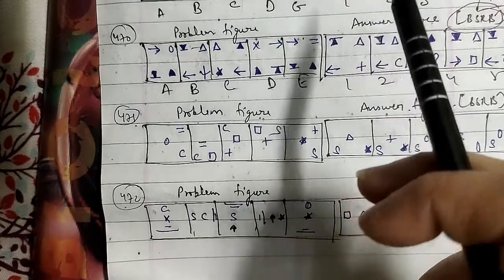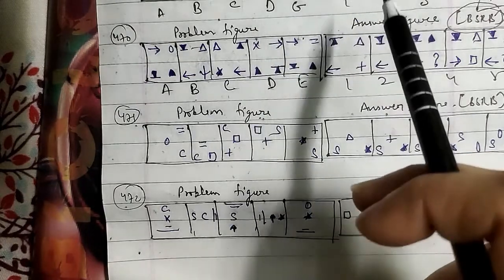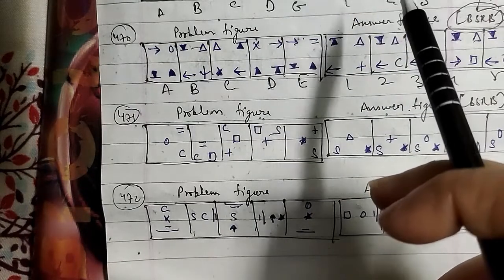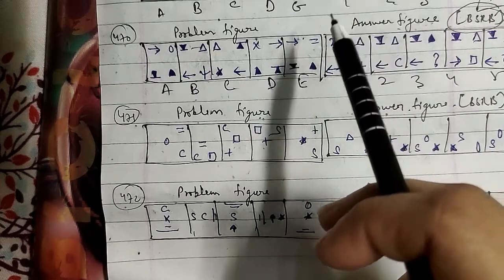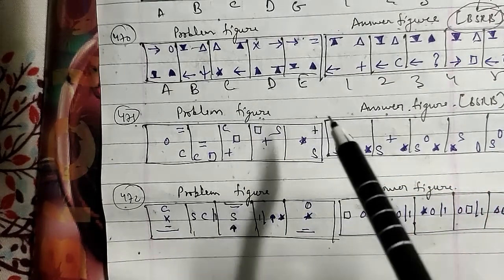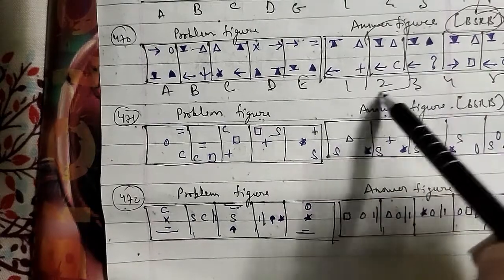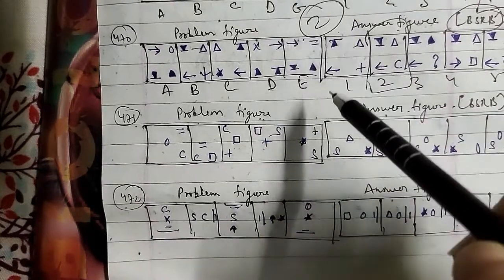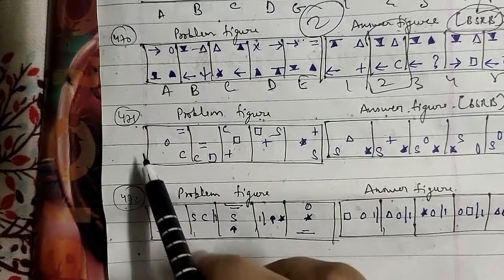The fourth symbol moves to the adjacent corner clockwise and gets replaced by a new symbol in each step as well. So after the E figure, we will have the second figure as the right answer for this question. Let's go ahead with another one.